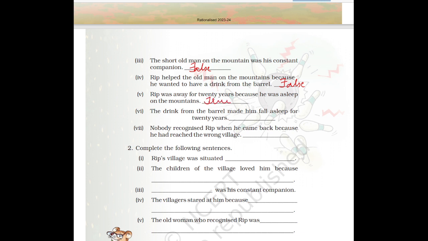Then next, the drink from the barrel made him fall asleep for 20 years. Yes, after drinking that liquid, whatever it was in the barrel, he slept for 20 years. Then, nobody recognized Rip when he came back because he had reached the wrong village. No, he reached the right village and an old lady recognized him. So he had reached the wrong village. This is a false statement.